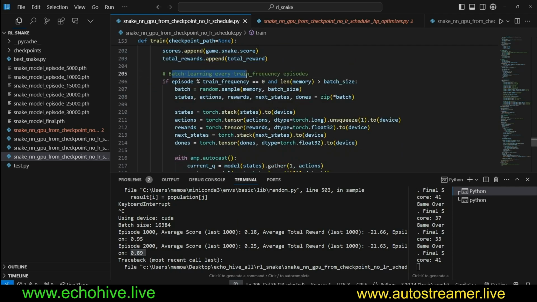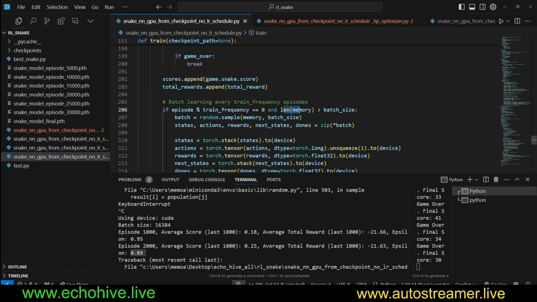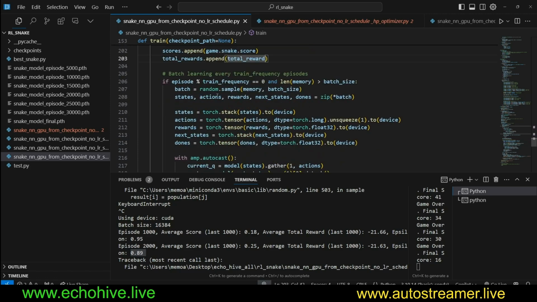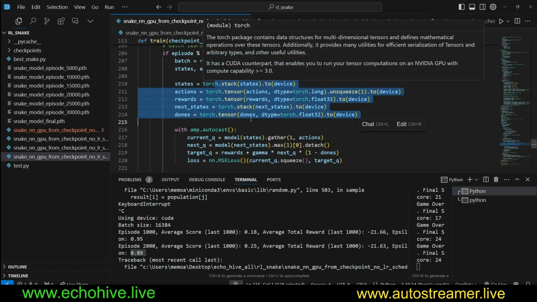Now here we are going to perform batch learning. If we reach 5 episodes, as we have specified here in train frequency, and the length of memory is larger than the batch size, then we will actually engage in training. So we get a random sample from the memory equaling the batch size. Then we get the states, actions, rewards, and next states from the batch. Then we extract the states using torch.stack, actions, rewards, next states, and done. And we apply it to the network.